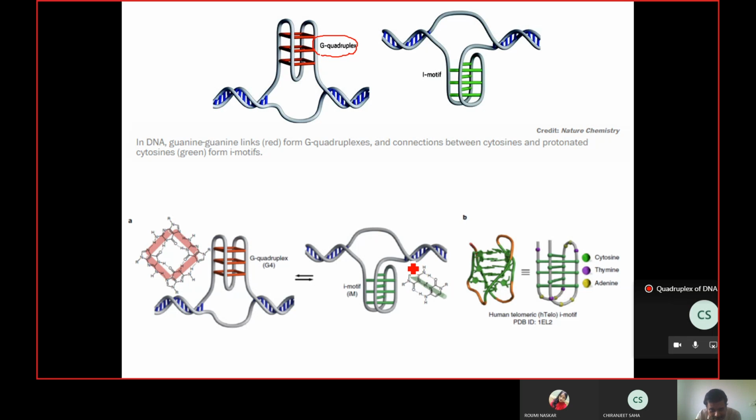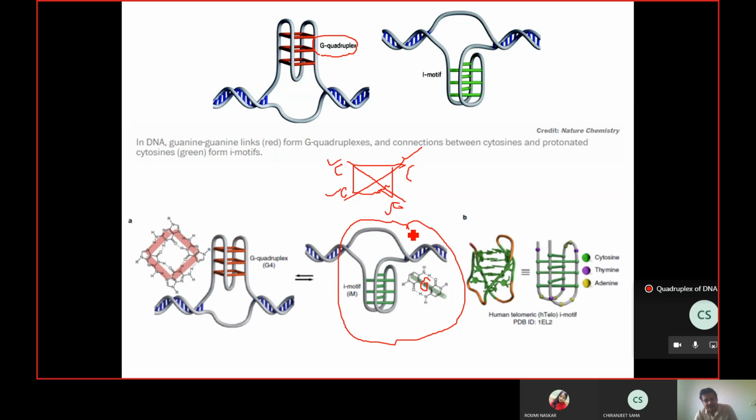But they realized that even if there is one surface, if we make one cytosine protonated like this, they can form a crisscross type of bond. This one with this one, and this one with this one. And they found that it is forming like that in a test tube. So they are using the same side only. This C is bonding with this C, and this C is bonding with this C. So the structure will be like this.